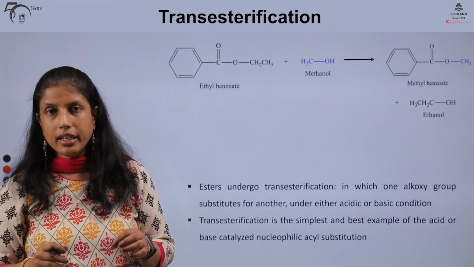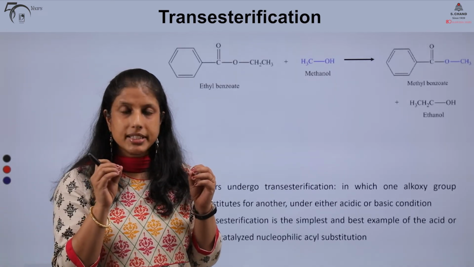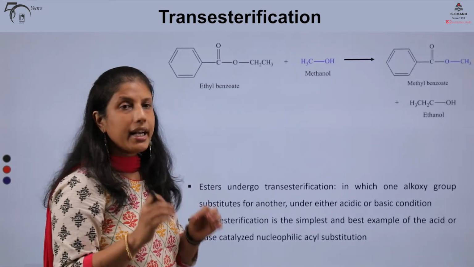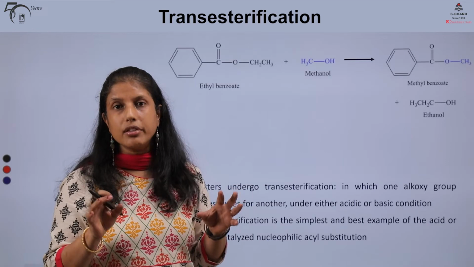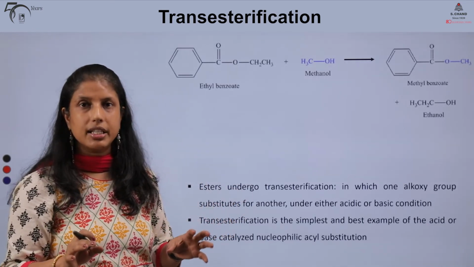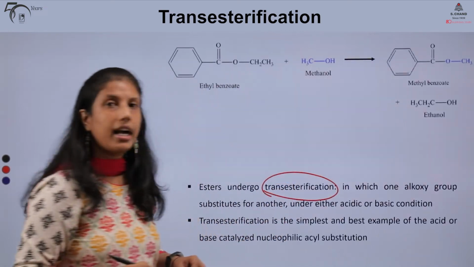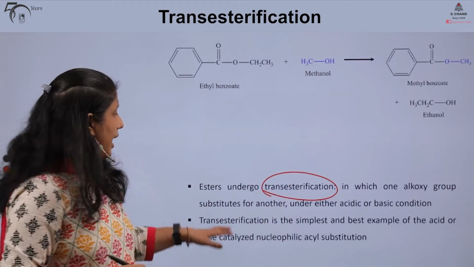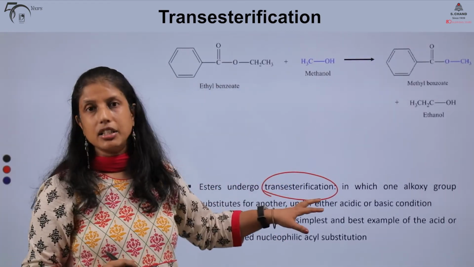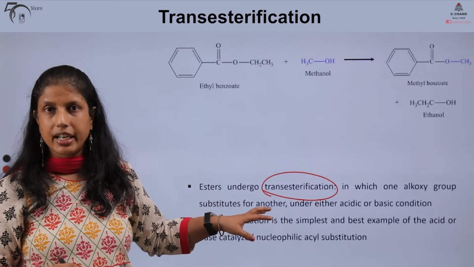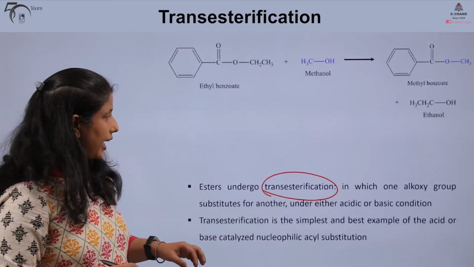Before we move on, let's look at the simplest and one of the best examples of a nucleophilic acyl substitution, and that is a reaction known as transesterification. Esters readily undergo transesterification. What happens in this reaction?